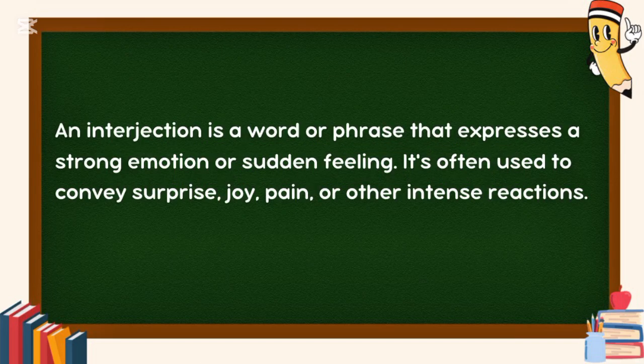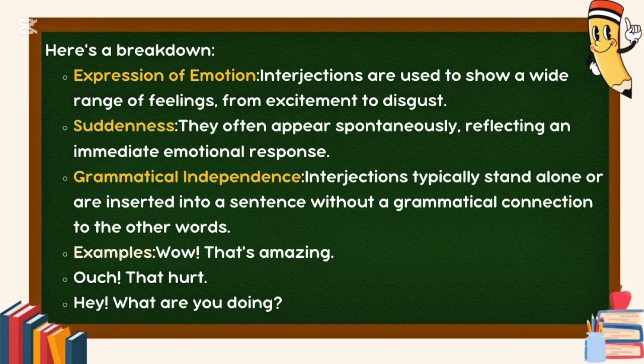Interjection. An interjection is a word or phrase that expresses a strong emotion or sudden feeling. It's often used to convey surprise, joy, pain, or other intense reactions. Here's a breakdown. Expression of emotion. Interjections are used to show a wide range of feelings, from excitement to disgust, suddenness.